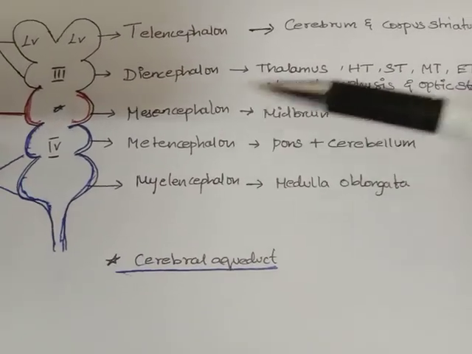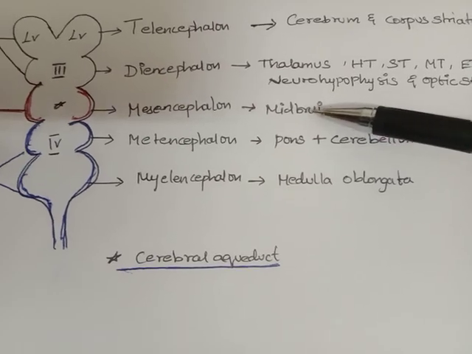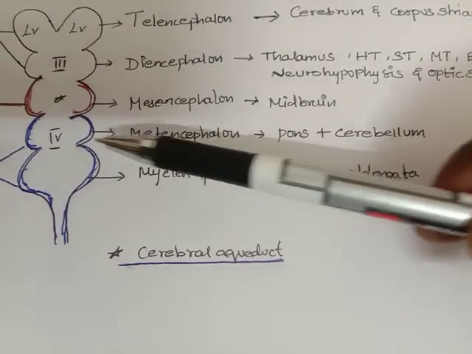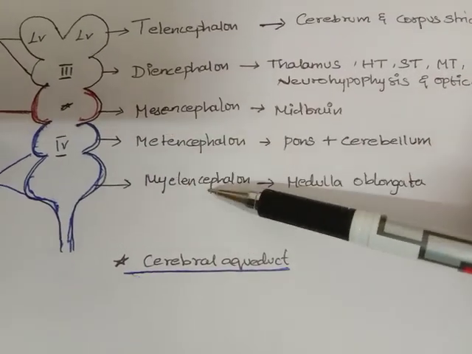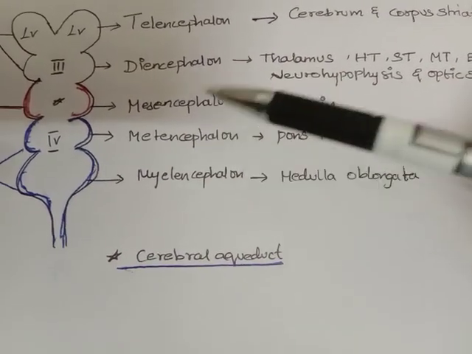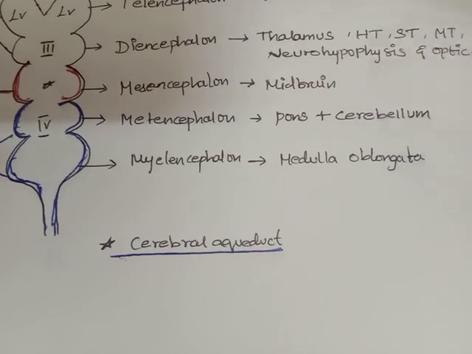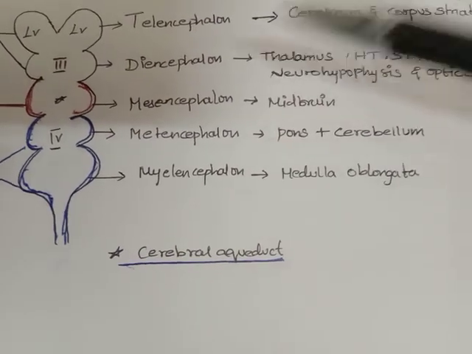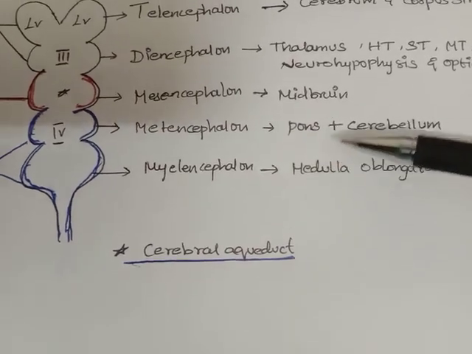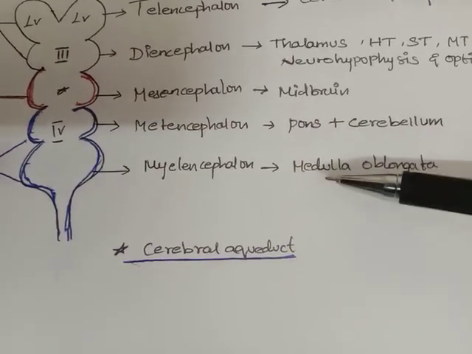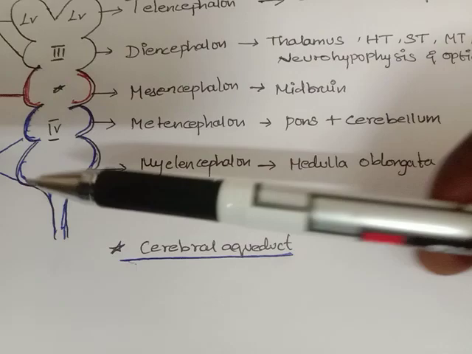The mesencephalon is the midbrain. Next, the rhombencephalon is divided into two parts. One is the metencephalon, one is the myelencephalon. The metencephalon consists of pons plus cerebellum. This myelencephalon contains the medulla oblongata. Medulla oblongata is the myelencephalon of the rhombencephalon.